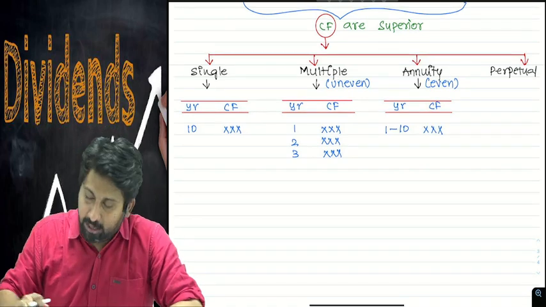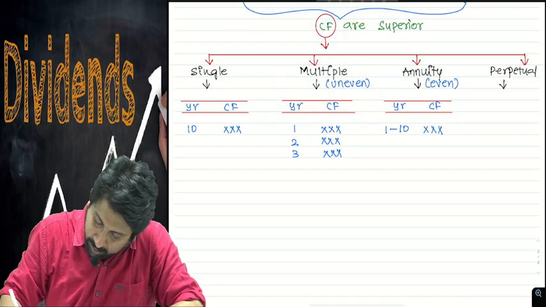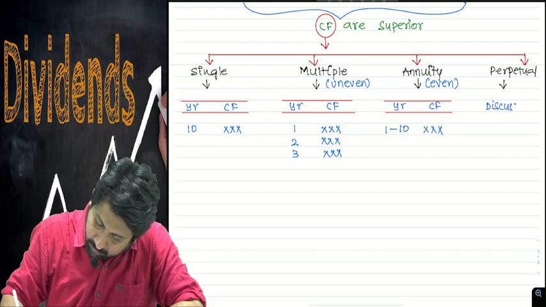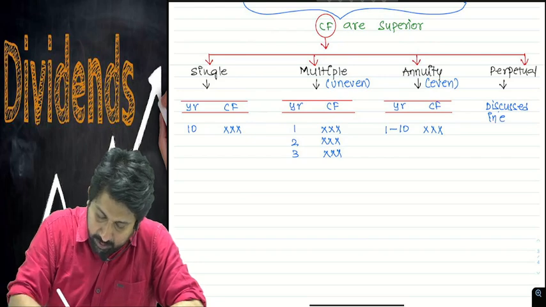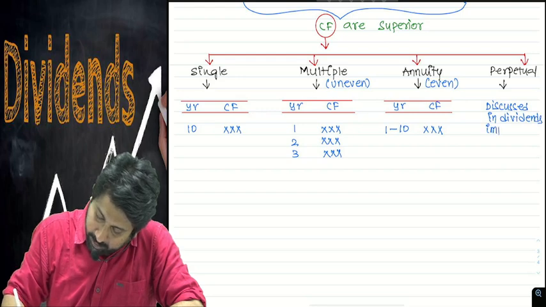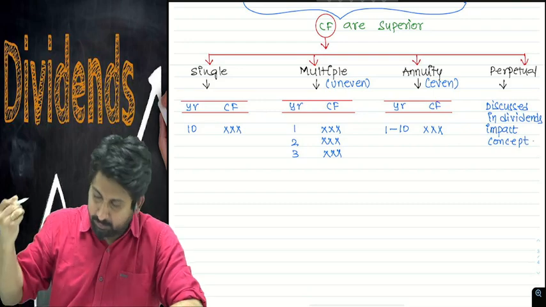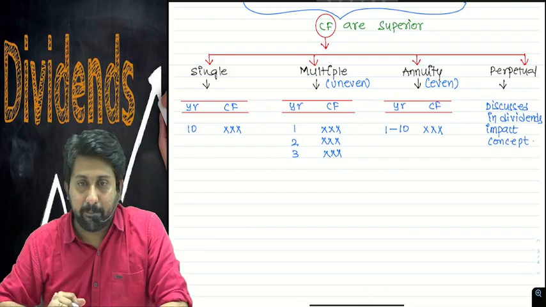Okay. Next one is perpetual cash flow. A long discussion will be there, discussed in the dividends impact concept.